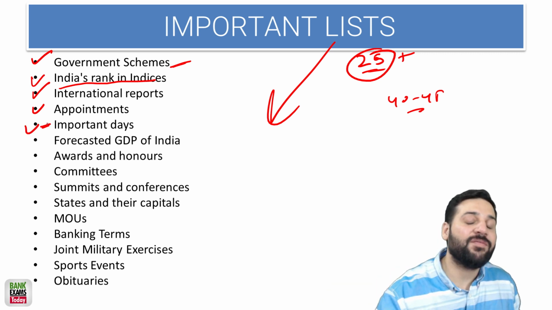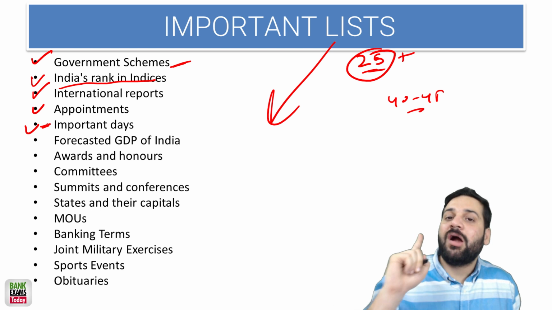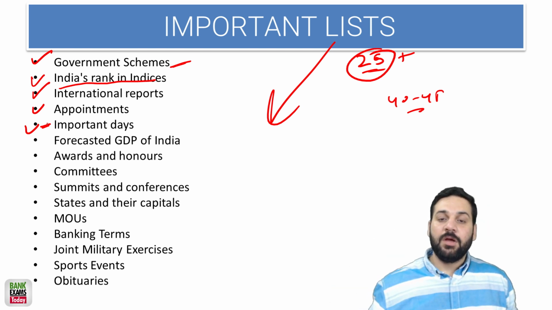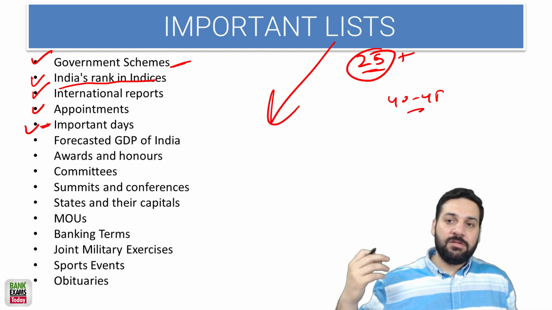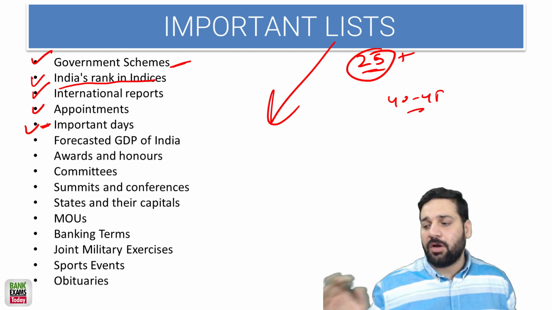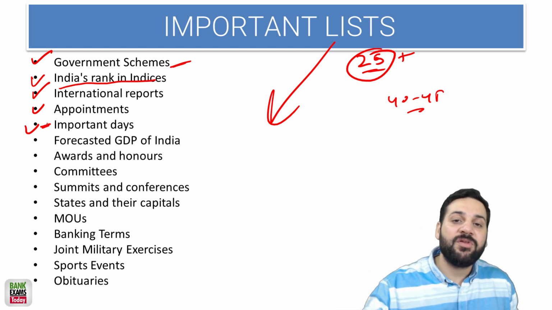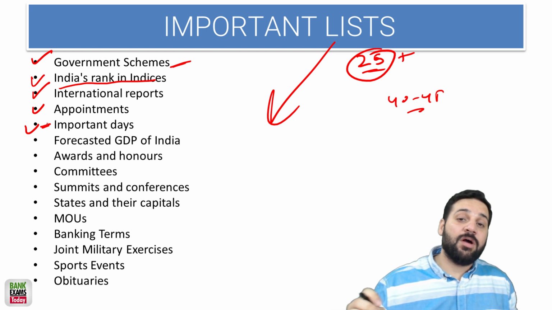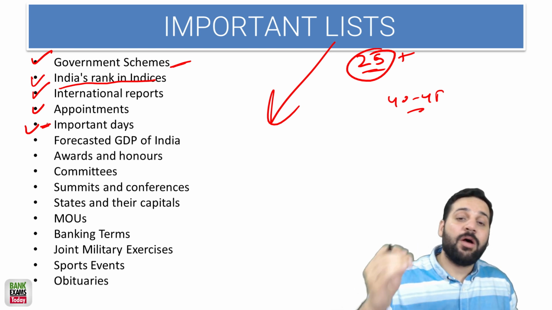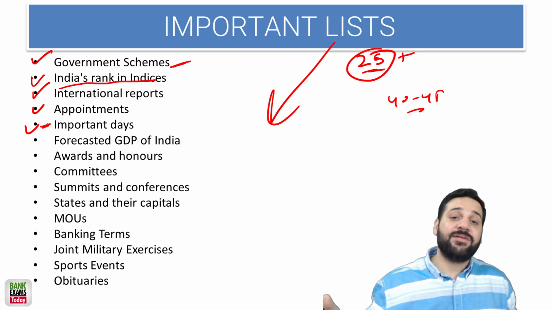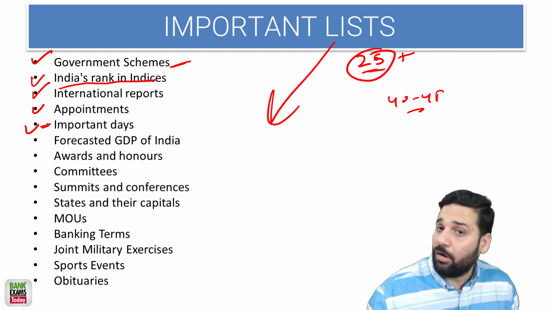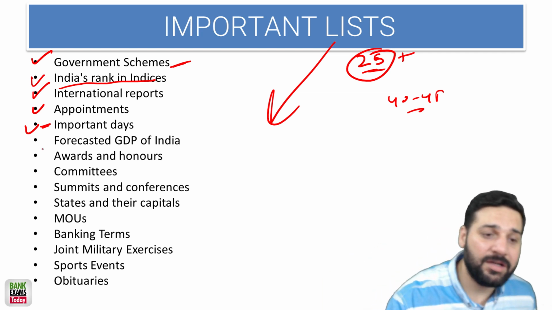Important days, the list of important days. This is not a static topic. The United Nations and many international and even national level organizations observe certain days for a cause. So that's a really important current affair.